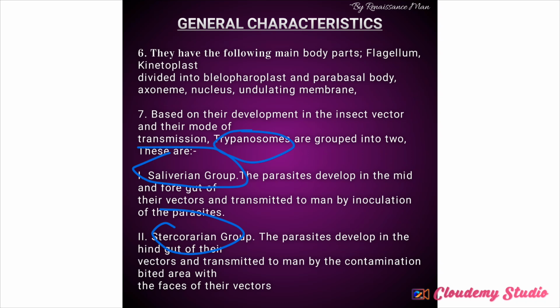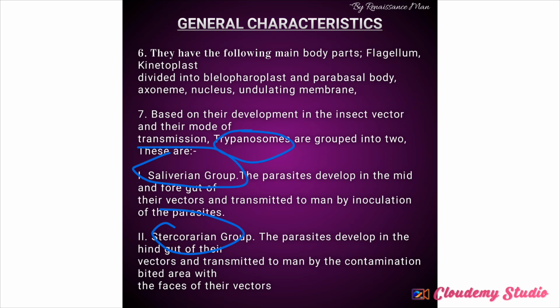But the stercorarian trypanosome, also known as posterior station trypanosome, develops in the hindguts of their vector and is transmitted to man by contamination of the bitten area with feces or other things, which we'll be talking about in leishmania species very soon.